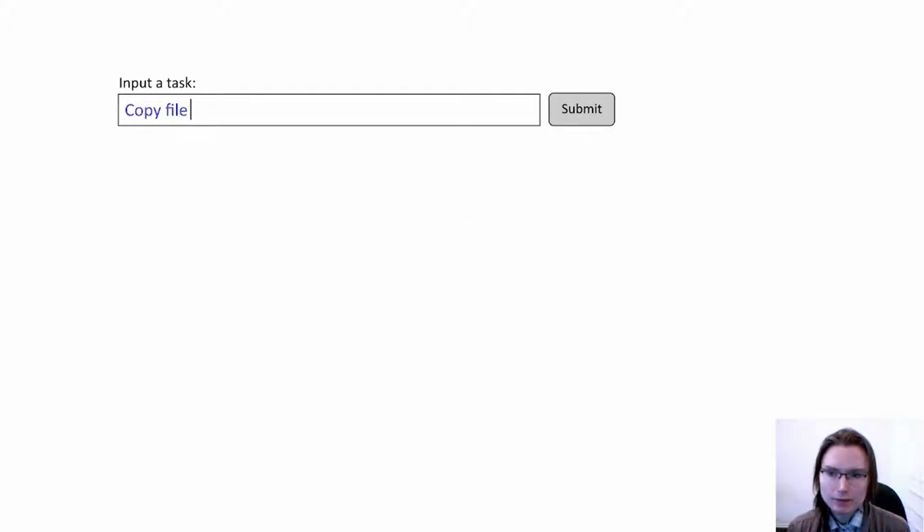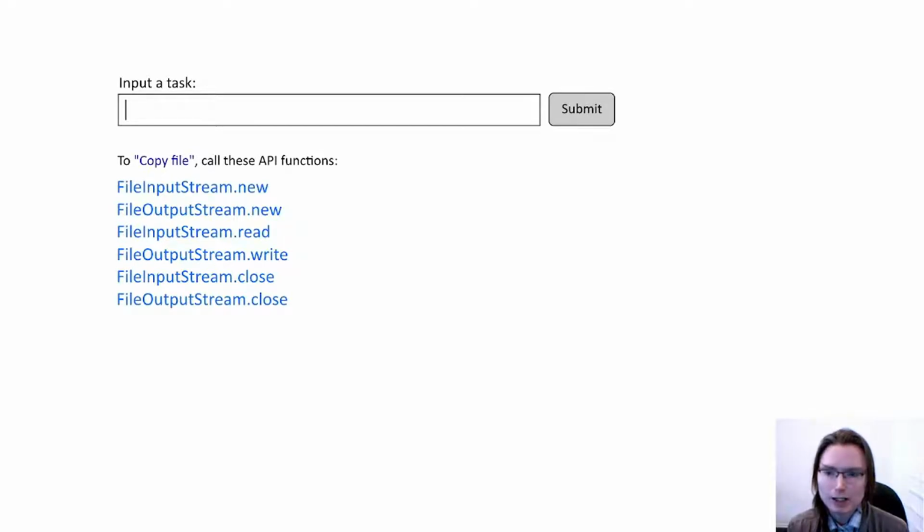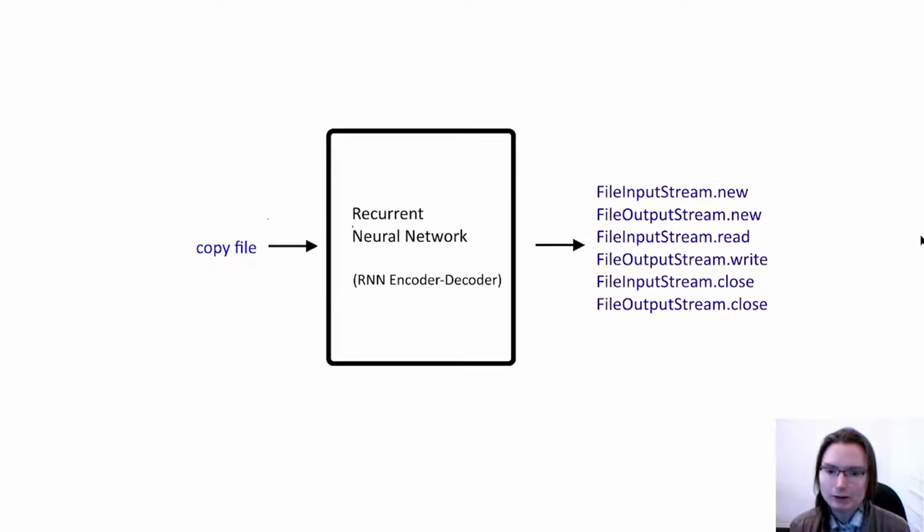Given a description of a task like copy file, the tool that they developed can tell you the sequence of API functions in the Java SDK that you would have to call in order to accomplish that task. This can save the programmer from having to figure out the API sequence from the API documentation or other resources, which can be incomplete or incorrect or just difficult to search. The translation from natural language to API calls is done by an RNN encoder-decoder, which is a popular language model used for translating from one language to another.